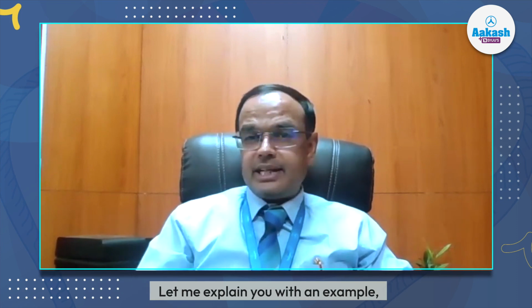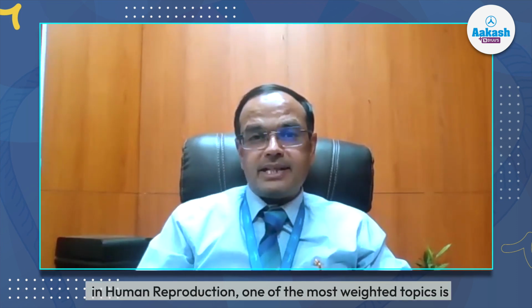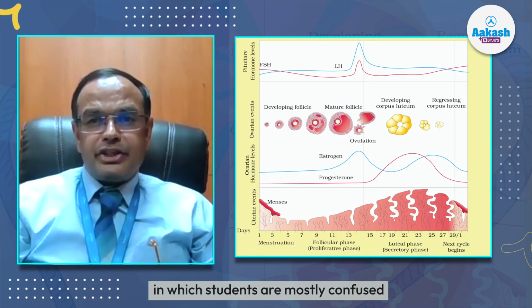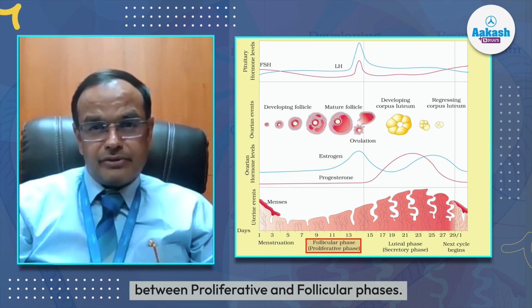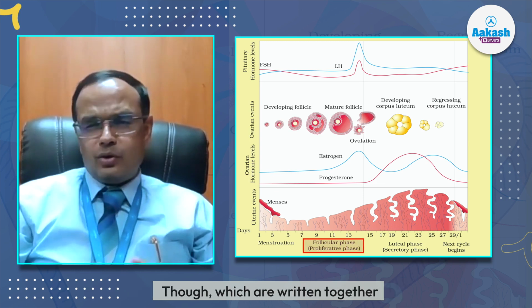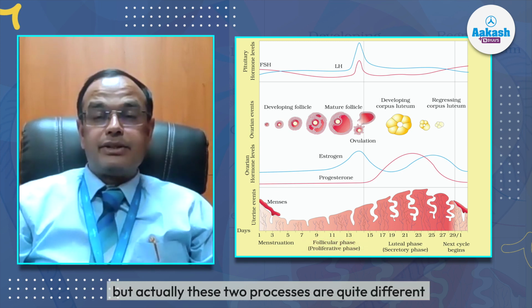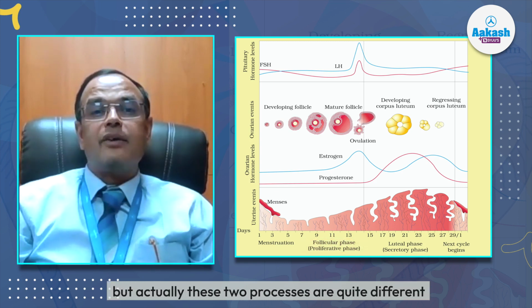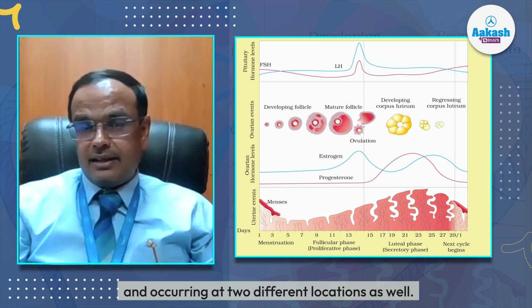Let me explain with an example. In human reproduction, one of the most vetted topics is the menstrual cycle, to be precise, in which students mostly get confused between the proliferative and follicular phases. Though they are written together in the menstrual cycle diagram of NCERT, actually these two processes are quite different and occur at two different locations as well.